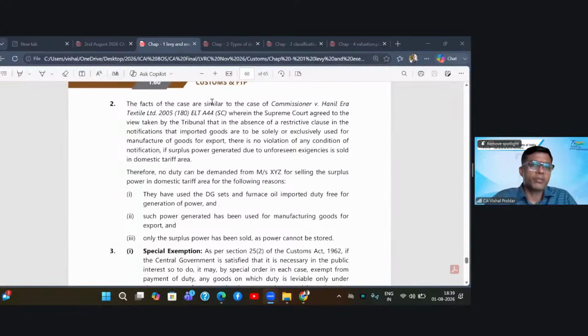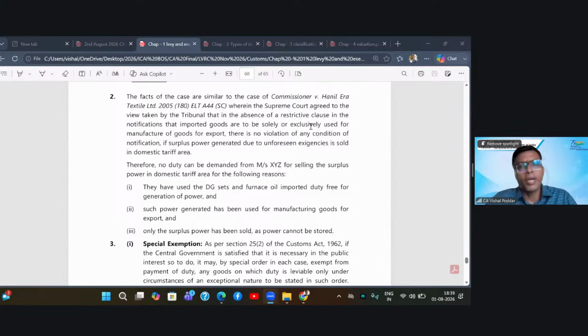Now, the facts of this case are similar to a case law, which is Commissioner versus Hanil Era Textiles, wherein the Honorable Supreme Court has agreed to the view taken by the tribunal that in the absence of a restrictive clause in the notification that imported goods should be used exclusively for manufacture of export goods, there is no violation.